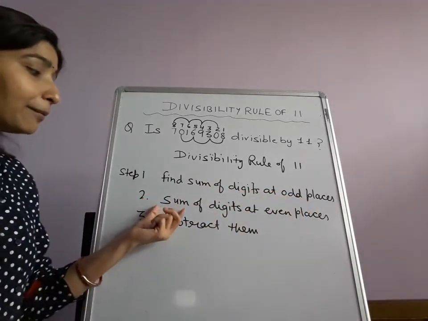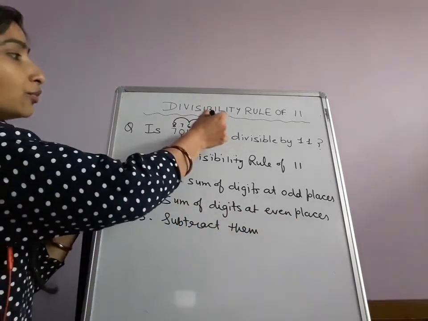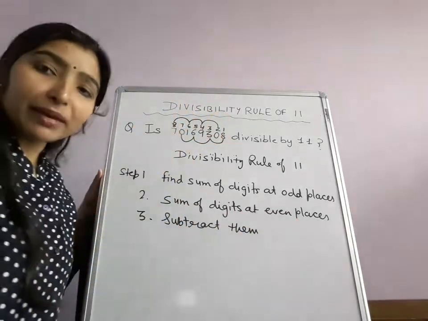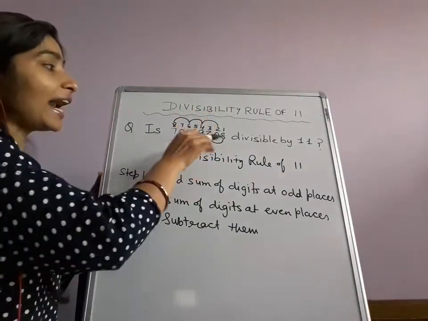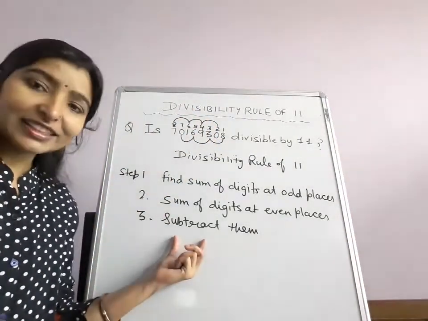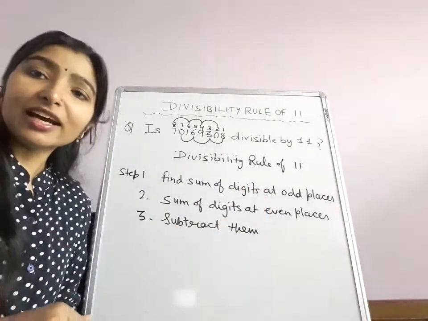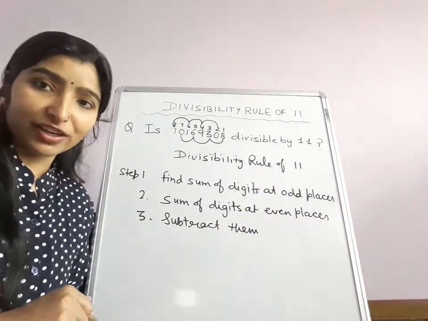Now the second step, find the sum of digits at even places. So 2, 4, 6 and 8 are my even places. I will add all the numbers at these places. And what is the third step? Subtract them. We will find the difference.